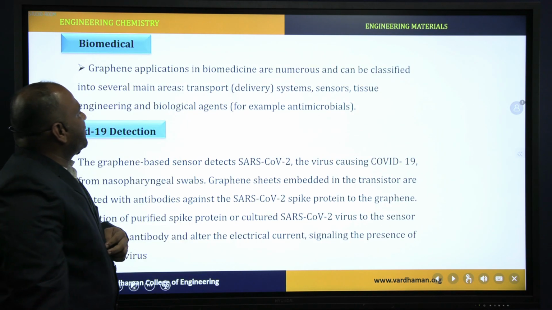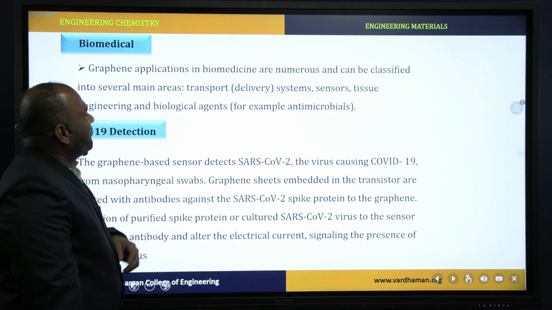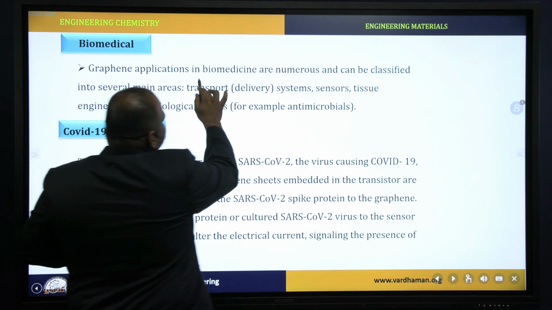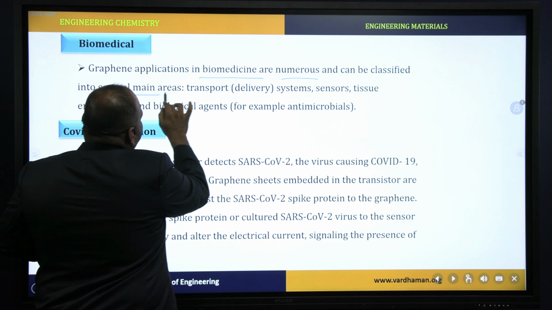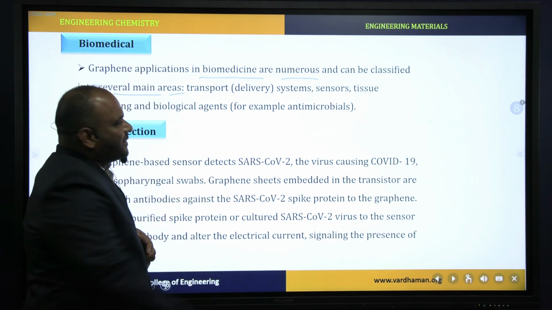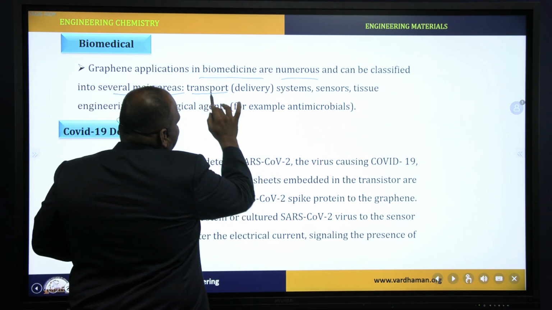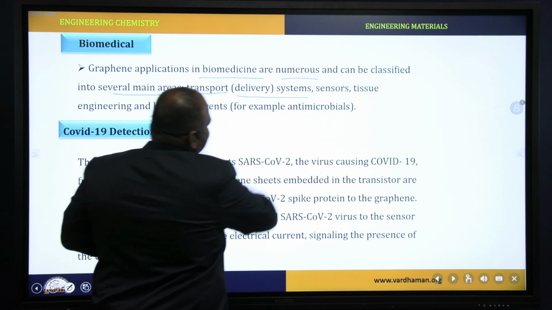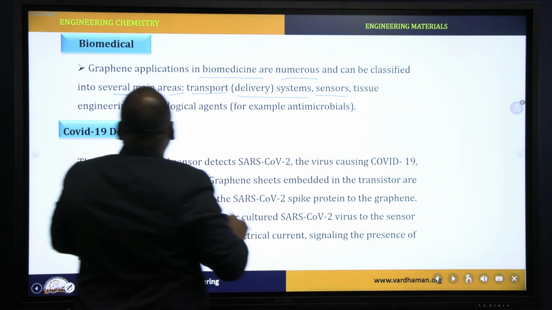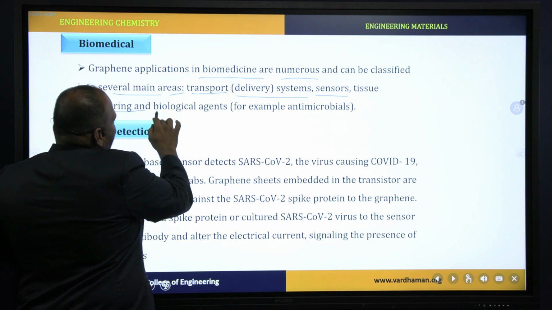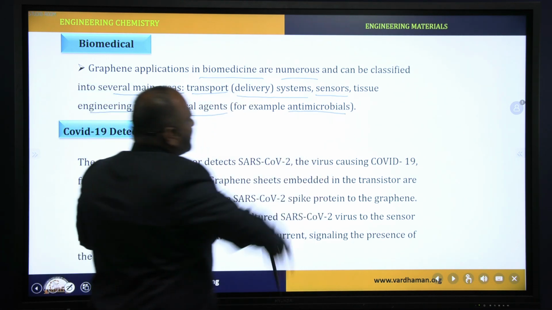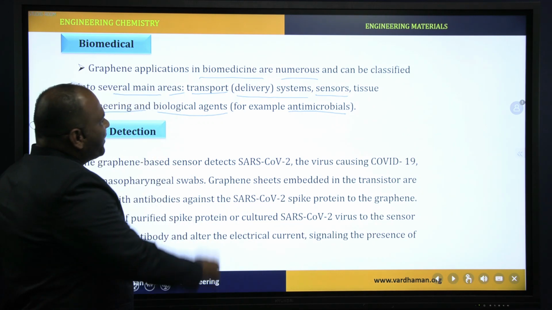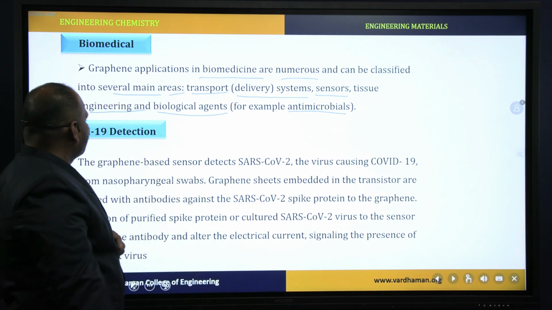Next one is biomedical applications. Graphene applications in biomedicine are numerous and can be classified into several main areas. In that, first one is transport or delivery systems, then sensors, tissue engineering and biological agents. Example is antimicrobials. These are the biomedical applications of graphene.